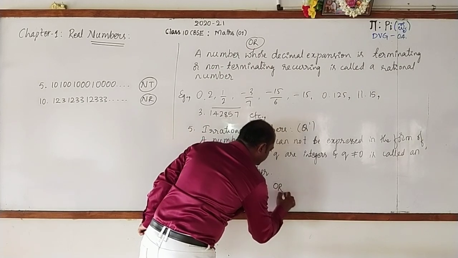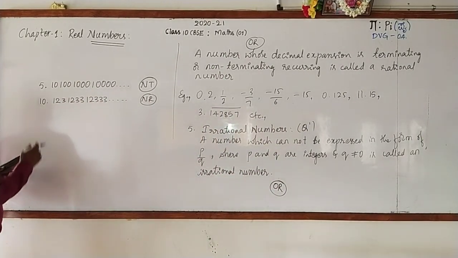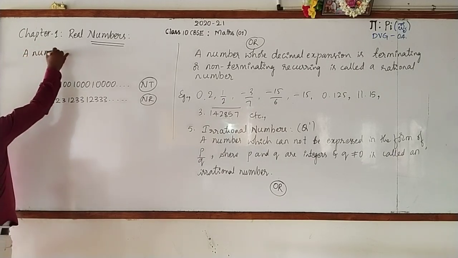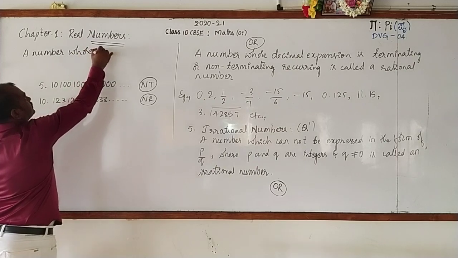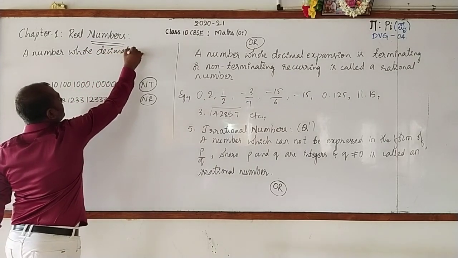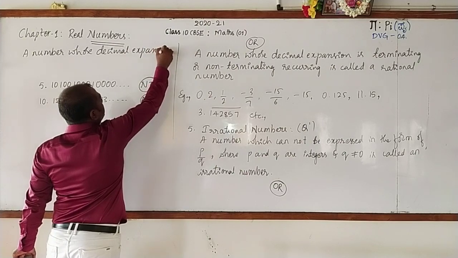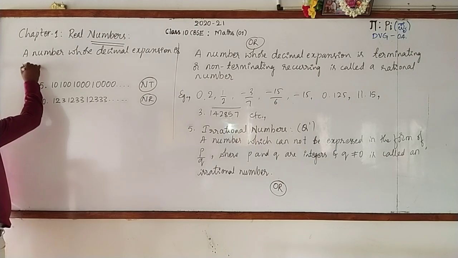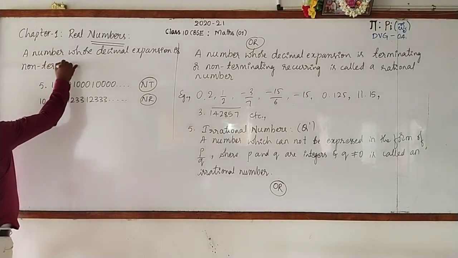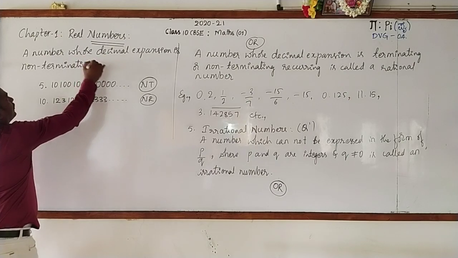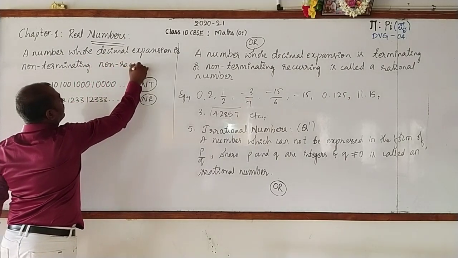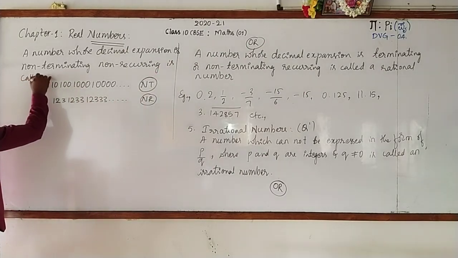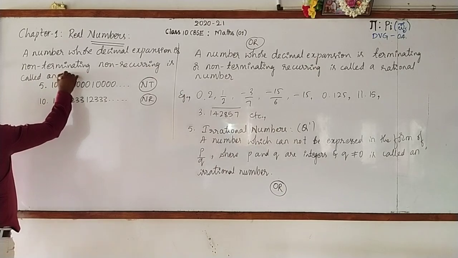So write another definition for irrational number. Here I write. Go on copying with me. A number whose decimal expansion is non-terminating, non-recurring is called an irrational number.